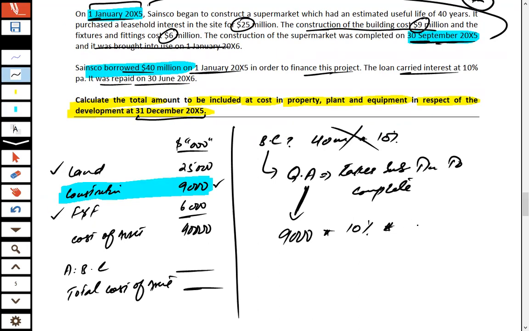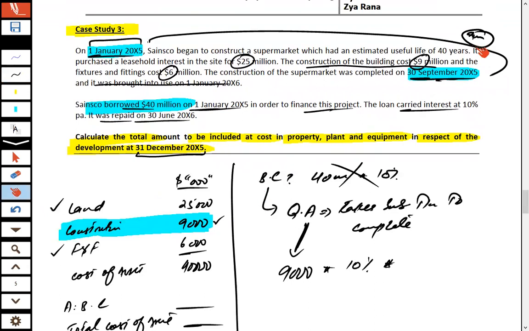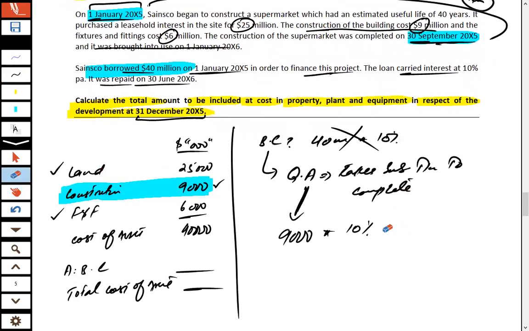But keep in mind, the construction time period is 9 months, and this rate of 10% is for a period of 12 months. So multiplying it with the construction time period, effectively 675 of borrowing cost is calculated and added to the cost of the asset, and the total cost of the asset would be 40675.